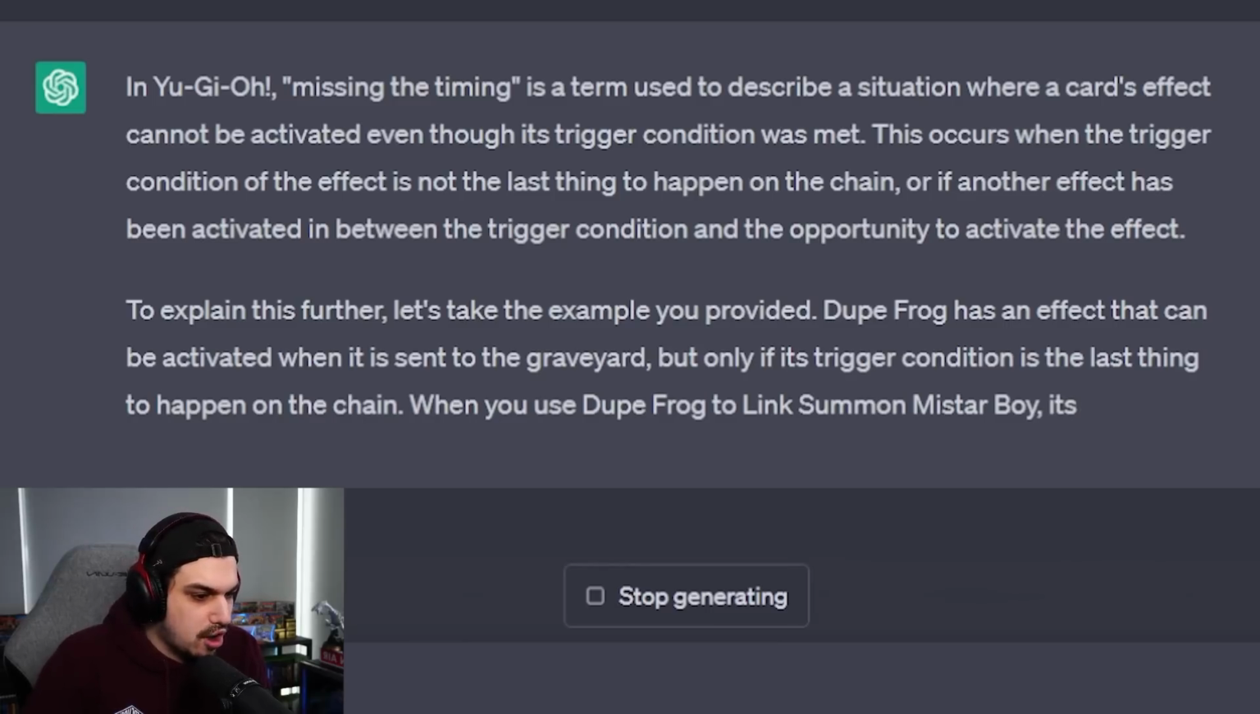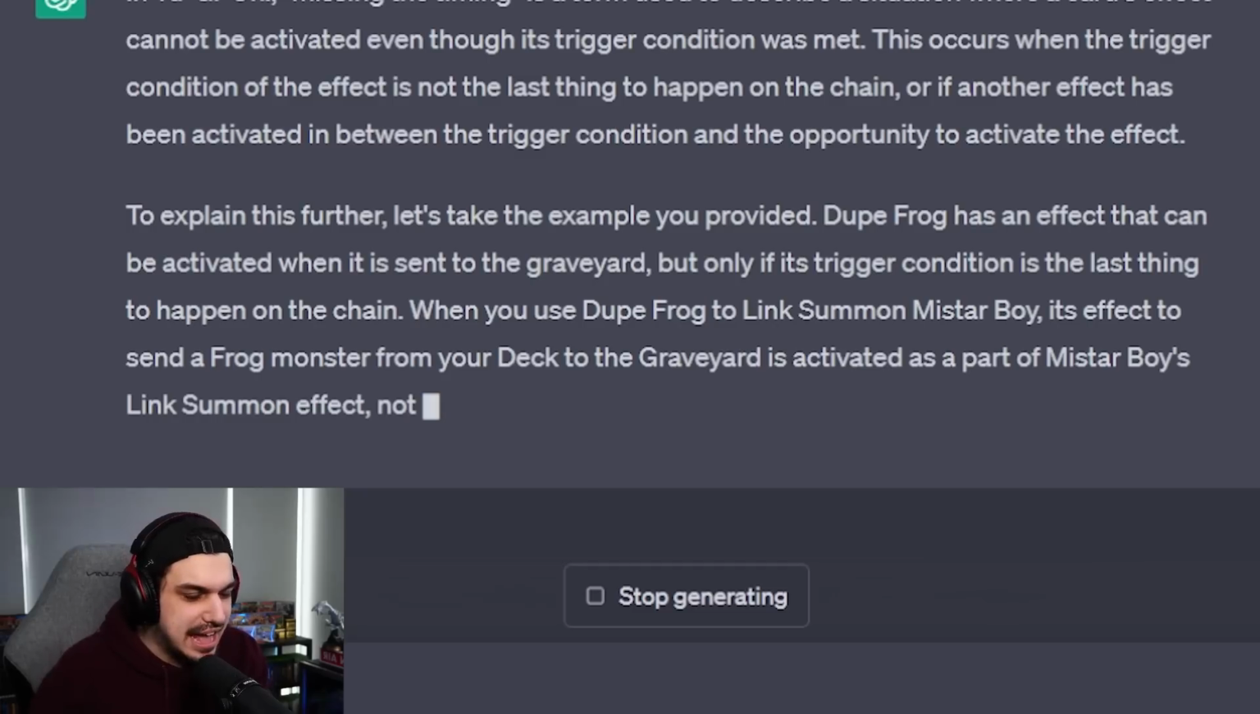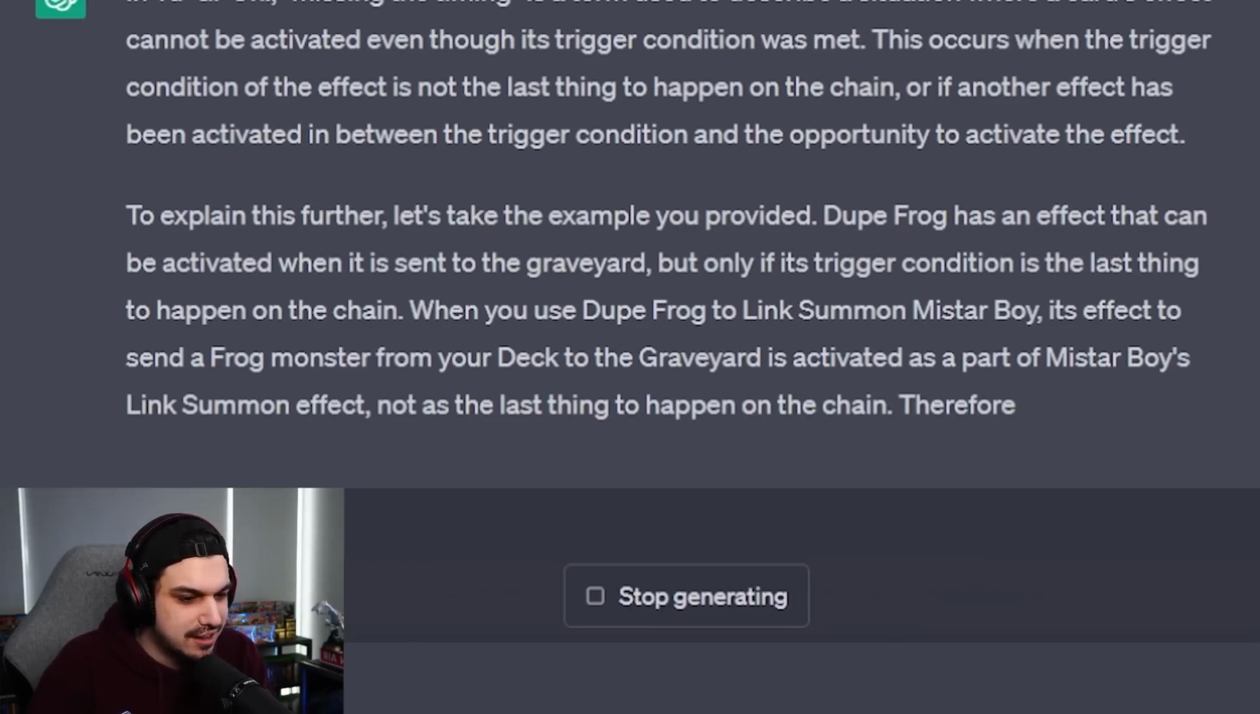When you use Dupe Frog to link summon Mr. Boy, its effect to send... Whoa, whoa, whoa, wrong frog. No, it adds, or it's gonna say send from deck to hand. Okay, when you use Dupe Frog to link summon Mr. Boy, its effect to send a frog monster from your deck to the graveyard is activated as a part of Mr. Boy's link summon effect, not as the last thing to happen on the chain.